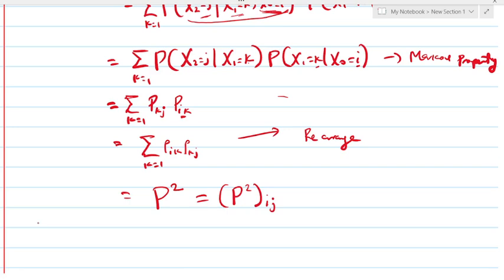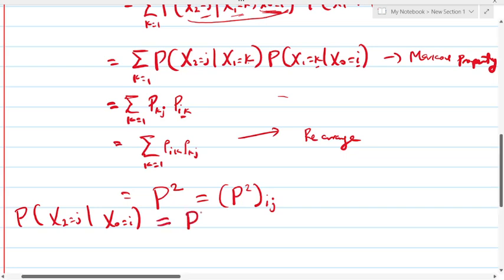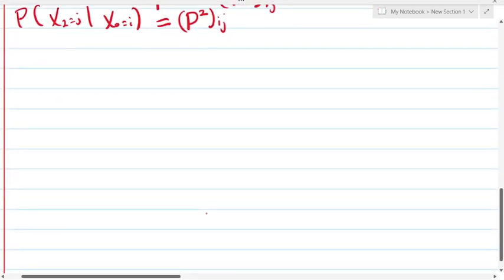So that means the probability of making a transition over step 2, given that your current state is I, is equal to P square Ij. So let's also check for over step 3.